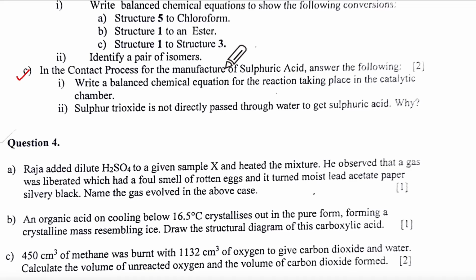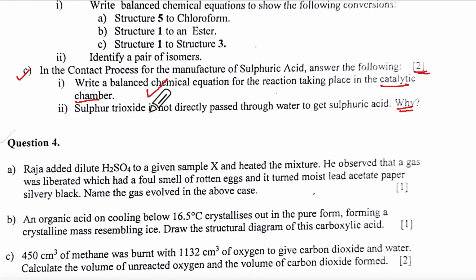Contact process for the manufacture of sulfuric acid. Answer the following. So 2 marks for this. Write the balanced equation for the reaction that takes place in the catalytic chamber, when we have SO2 becoming SO3. Okay, you write that reaction on your own. Sulfur trioxide is not directly passed through water to get sulfuric acid. Why?